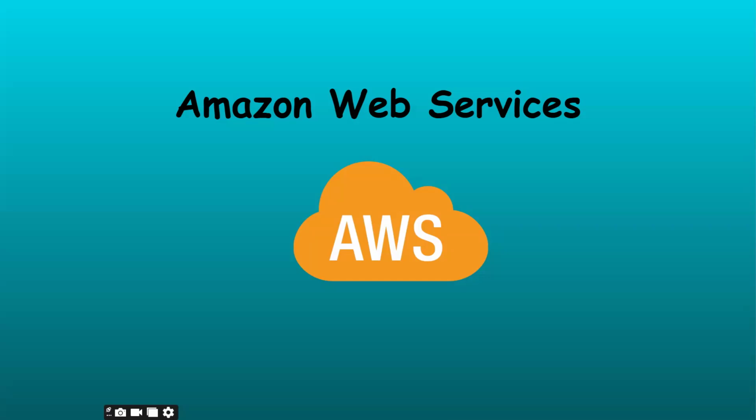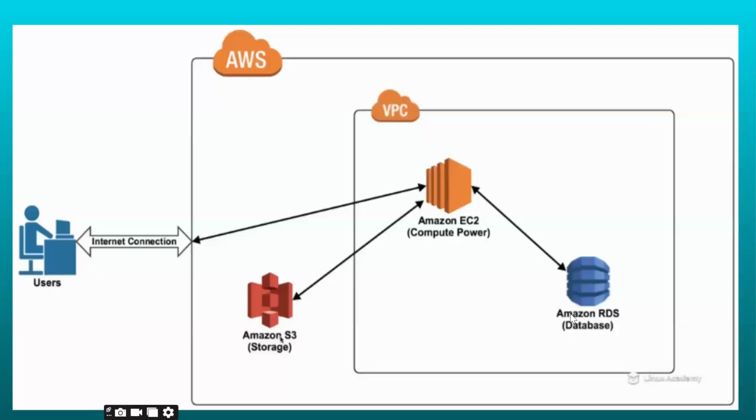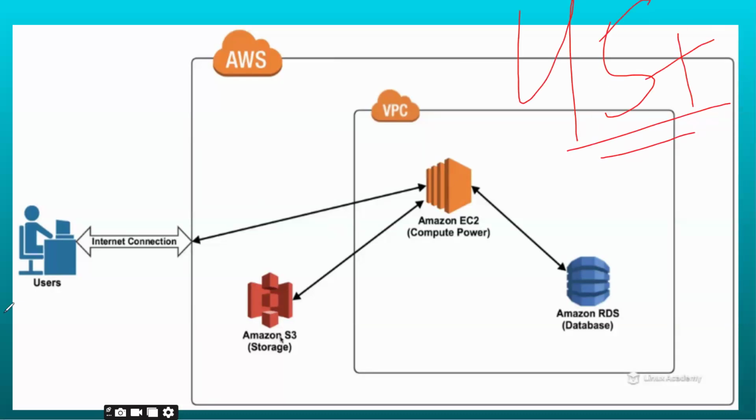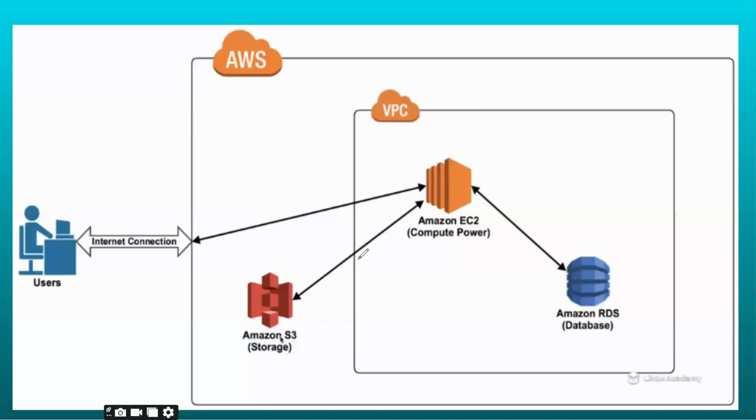In AWS, more than 45 services we are going to learn. These 45 plus services we are dividing into modules. Which are the modules? Four modules: VPC module, EC2 module, RDS module, S3 module.